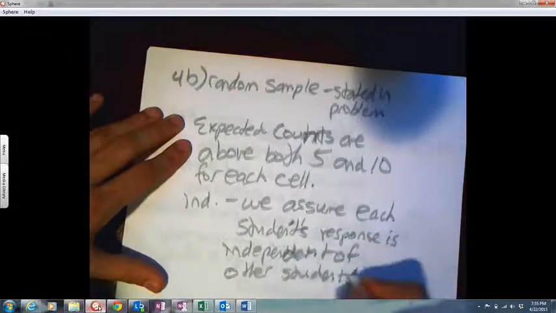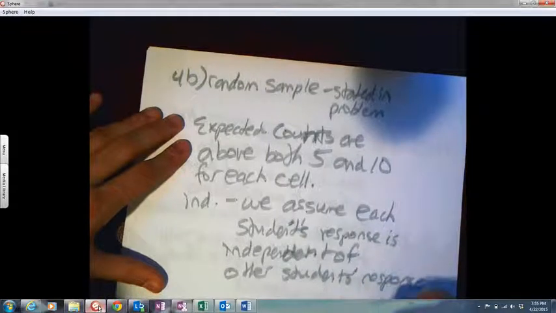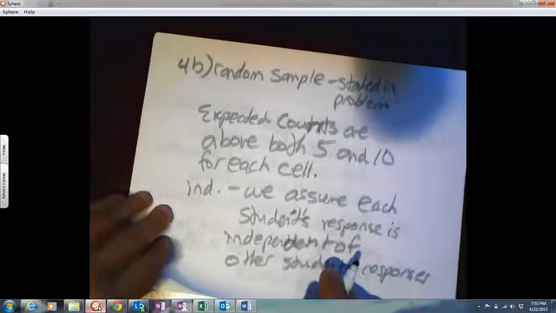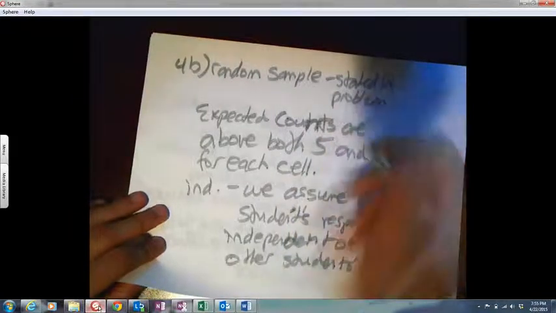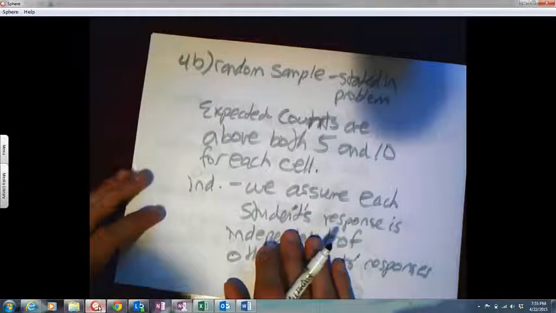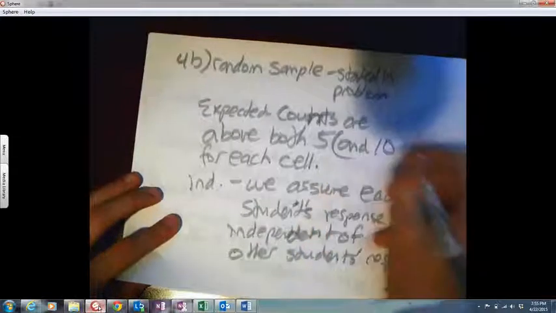But really, this independence one, you do not have to have it. You definitely need random. Definitely need expected counts are above both 5 and 10, parentheses 10, for each cell.